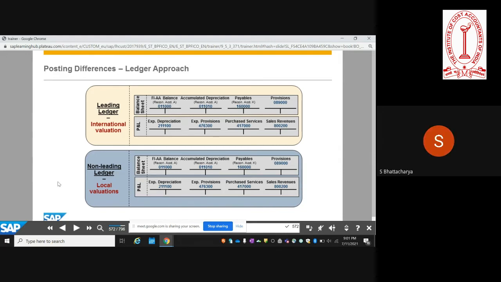Unless it's a valuation which is only impacting one particular ledger, which is rare, you don't have to specify any ledger when you are doing it, but you have the option. Okay. So is it possible that even if I don't specify, it will still be accurately calculated under both the ledgers? Correct. That is the way it works with the automatic account determination. Okay, sir. Thank you.